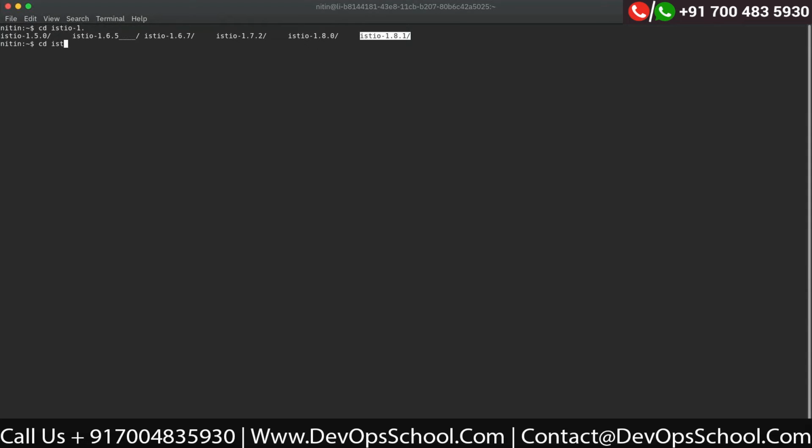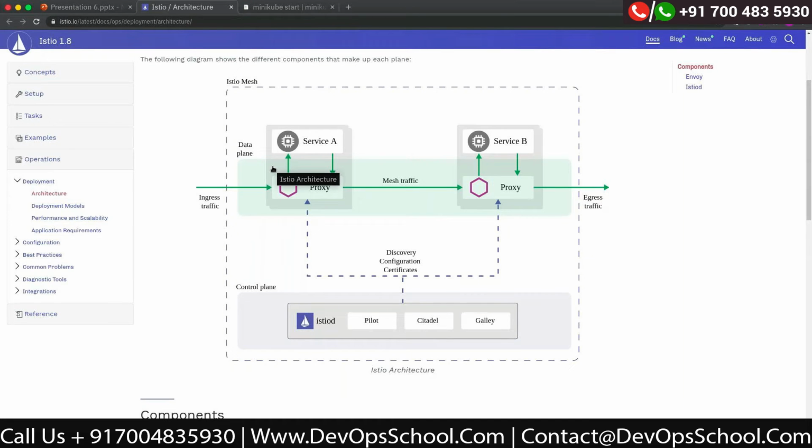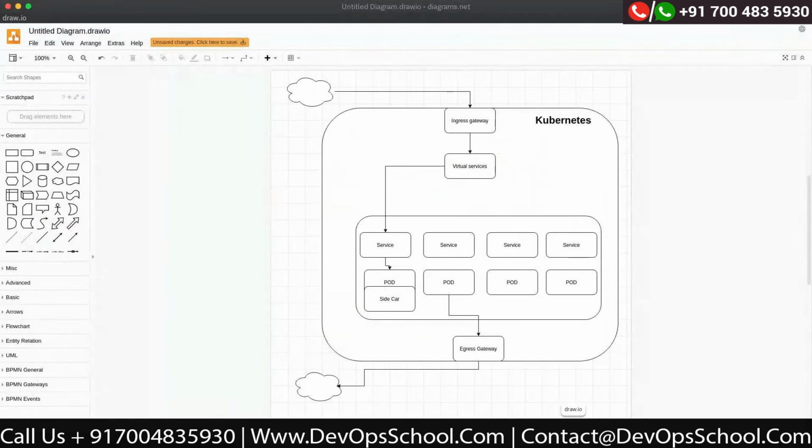You said components in that architecture, right? Can you go to this draw.io? In this you said that Istio can be integrated as an ingress gateway, egress gateway, or as a sidecar, right? Correct. Usually, yes. So that's how you use it.